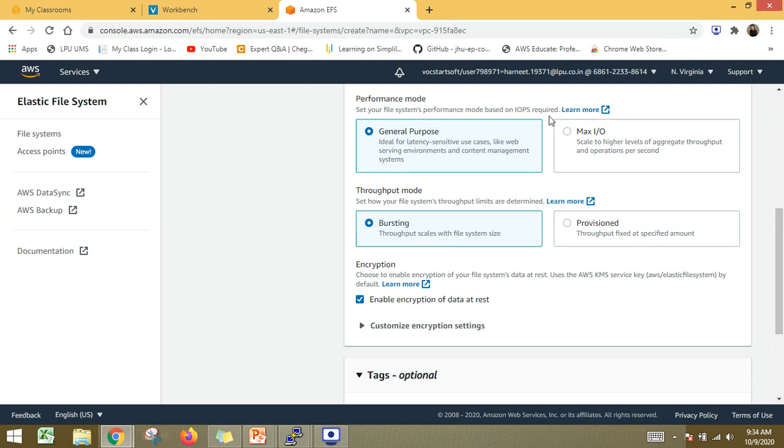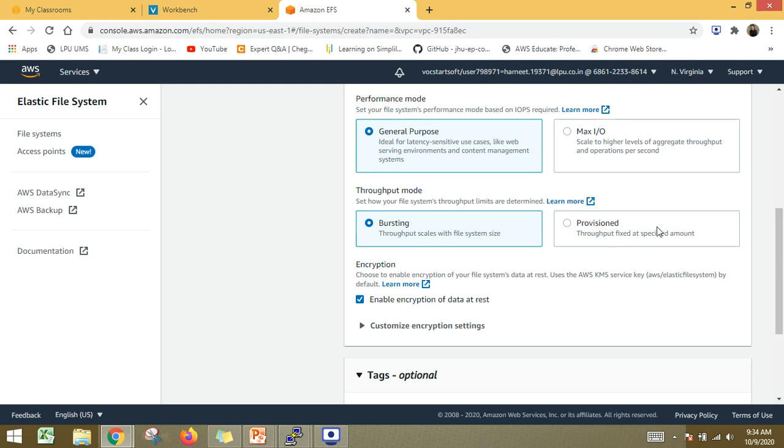So depending upon your needs and the necessity of this EFS service, accordingly you can deploy. Same as with this throughput mode. We are provided here with two types of throughput mode. One is the bursting and another is the provisioned. So the bursting is that as the file size increases, it will automatically scale up.